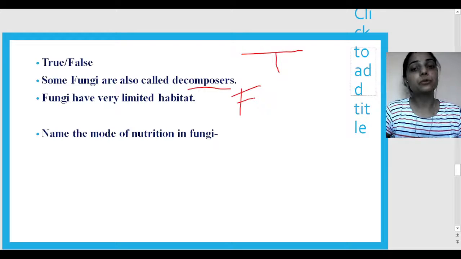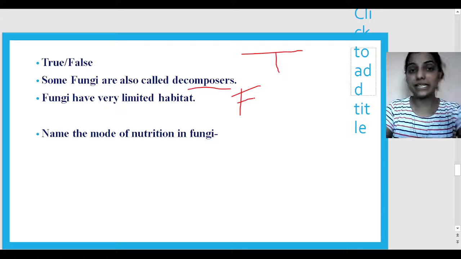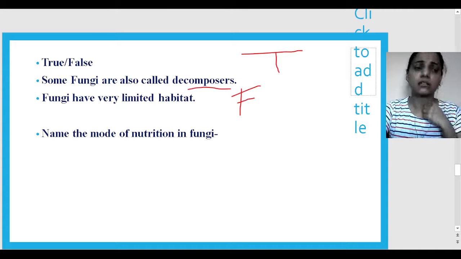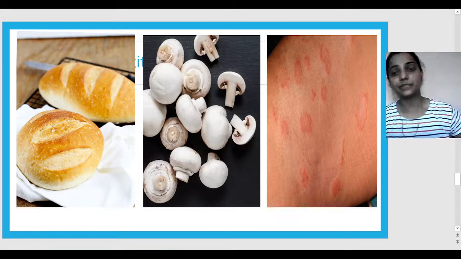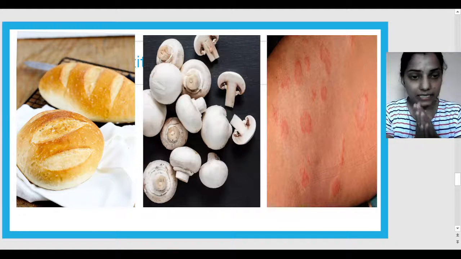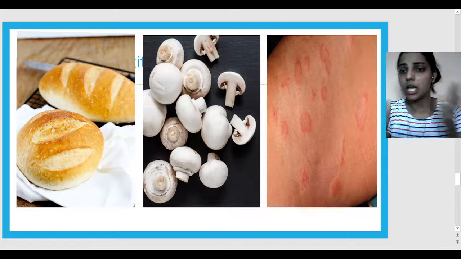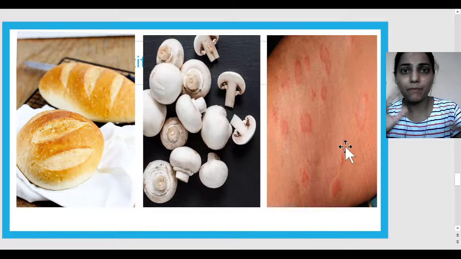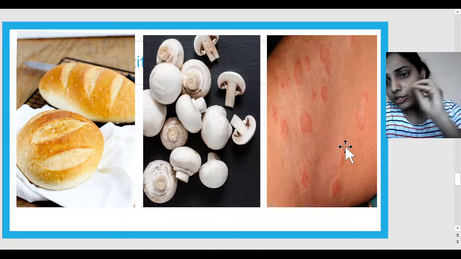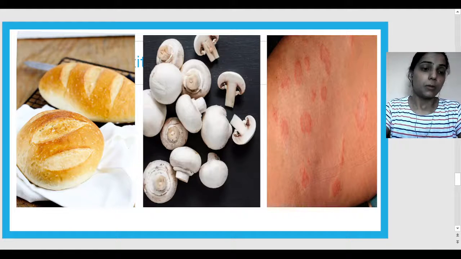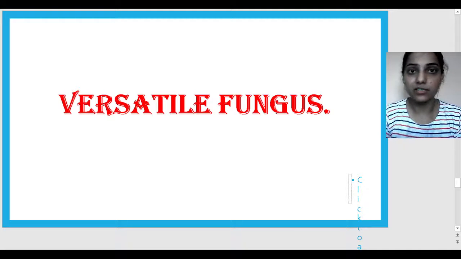Now name the mode of nutrition in fungi. So the mode of nutrition is saprophytes. They are basically saprophytes, and also sometimes some of them are parasites, right? So let's move further. Now I can see some bread, mushrooms, and also this parasitic kind of thing performing on the human body, right? So now what are we going to do? We'll know how versatile fungus is, isn't it?